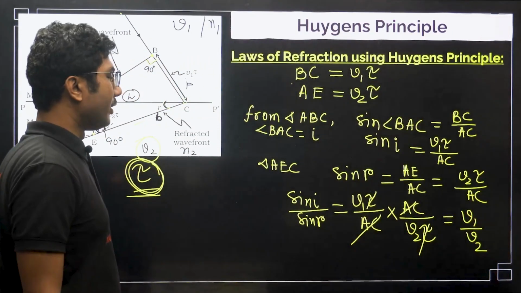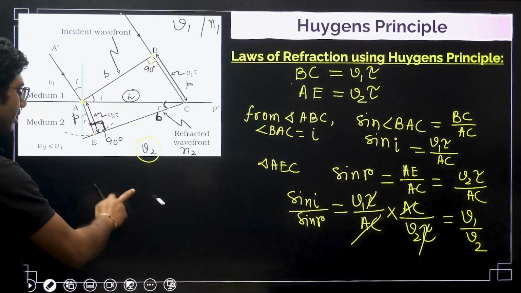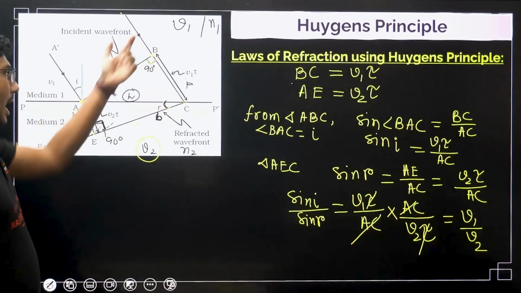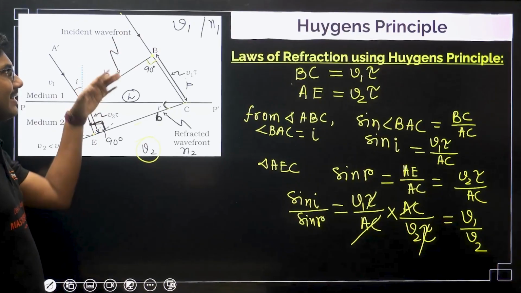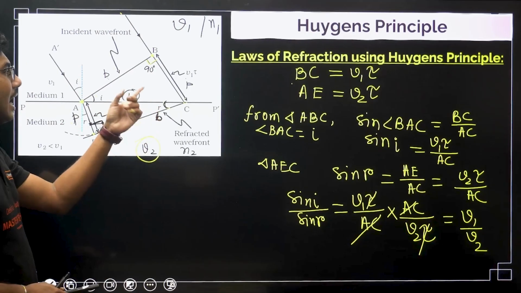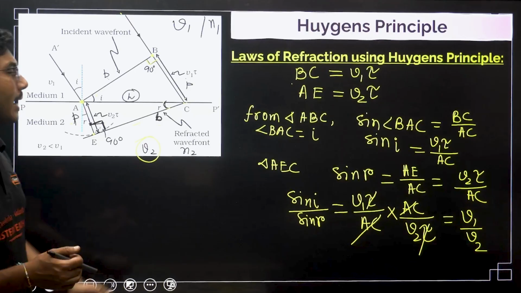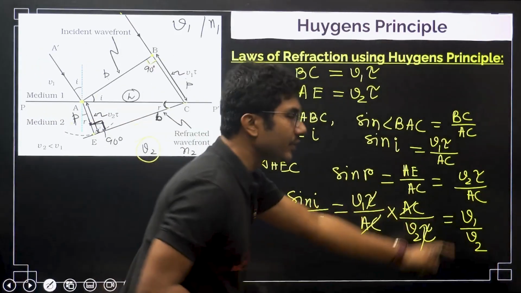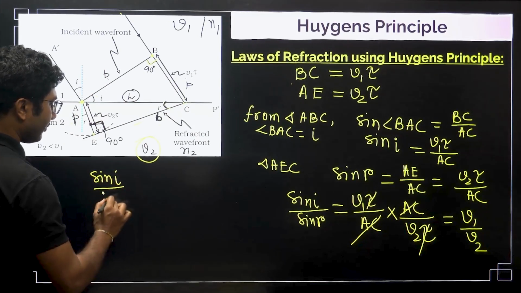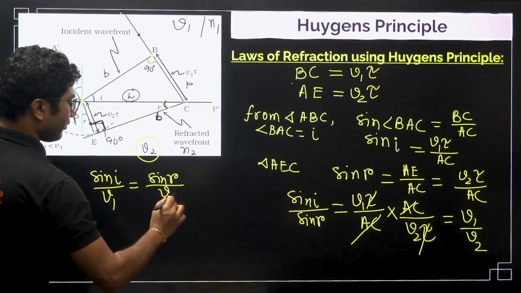Right. Now we have to reorganize it a little bit. So what is I, by the way? I is in the first medium. So what is the corresponding velocity? The corresponding velocity is V1. What is R? R is in the second medium and the corresponding velocity is V2. So we have to combine I and V1, R and V2. From that we can say that sin I by V1 equals sin R by V2.